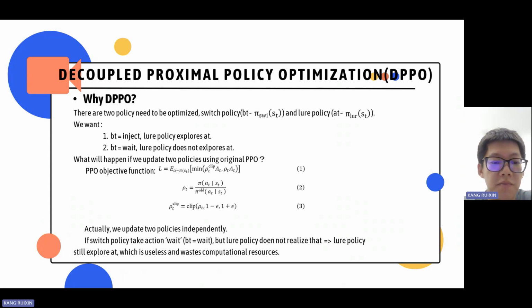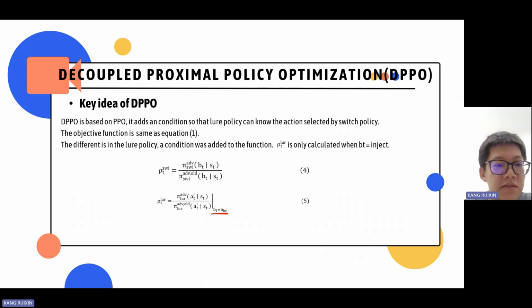This will lead to a problem. When switch policy takes action wait, which means no attack, the lure policy cannot realize that it doesn't need to inject perturbations. So the lure policy will explore AT, but this is meaningless and wastes computational resources. So we need to use the DPPO method.